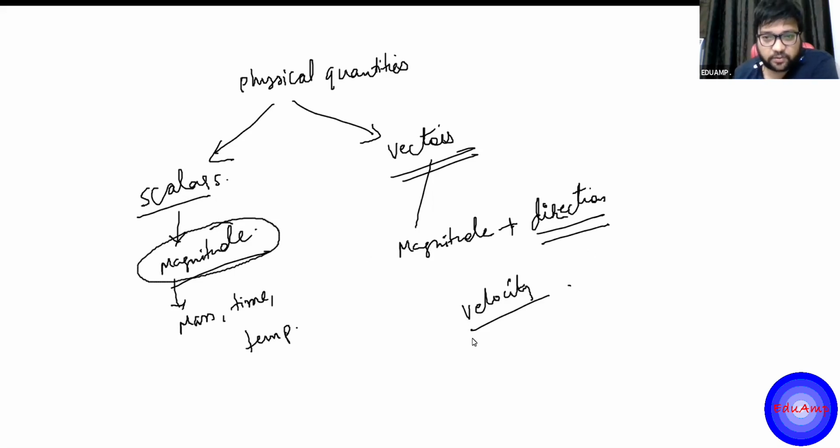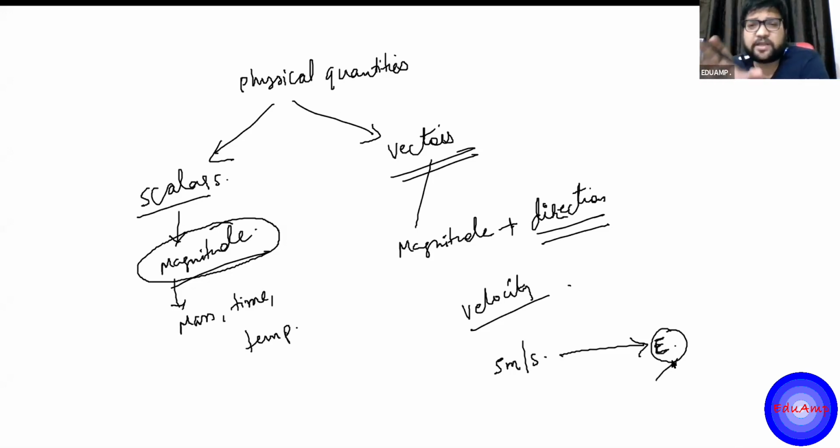So let's say I say 5 meters per second towards the east direction. Now I get an idea that the body is moving with a magnitude of 5 meters per second in the east direction. So this 5 meters per second along with the direction is the complete velocity.